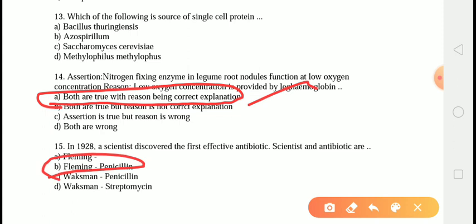In September 1928, when Alexander Fleming observed his petri dishes of bacterial culture, he noticed that the culture of the bacteria Staphylococcus had a mold growing over it, which had inhibited its growth in that area. Upon observing, he found that the mold was a strain of the fungus Penicillium notatum and was secreting substances which inhibited the growth of bacteria. He named it penicillin after the organism from which it was secreted. So the correct answer is Alexander Fleming, who discovered the first antibiotic, penicillin.